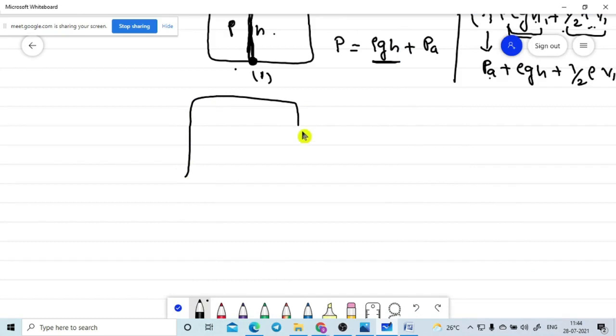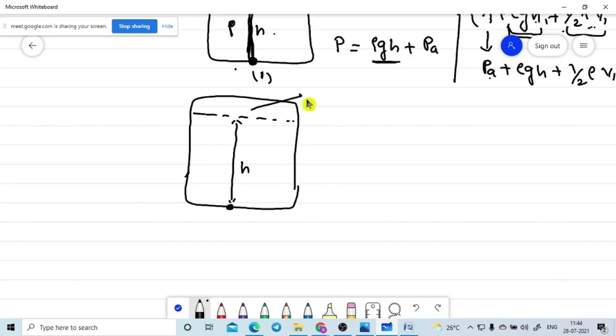Like this, the container is closed. It is a closed container. Now let's assume this is the liquid column like this. Now we are going to apply pressure at this point. The height of the liquid column is H.